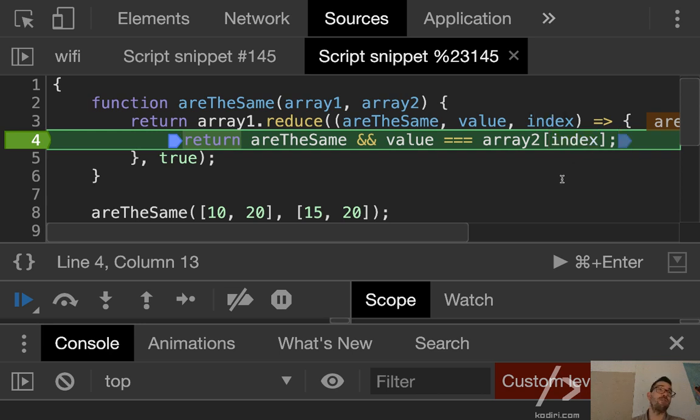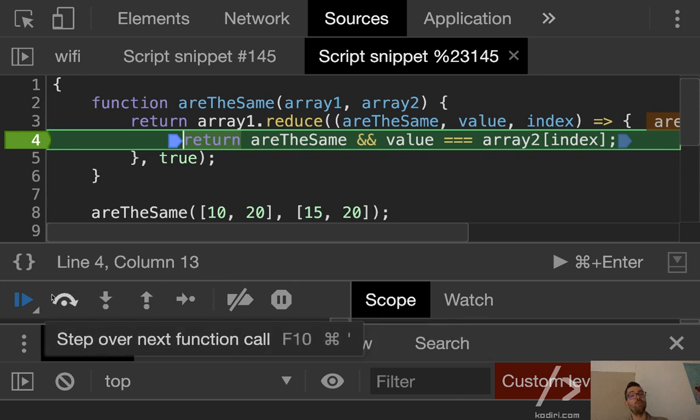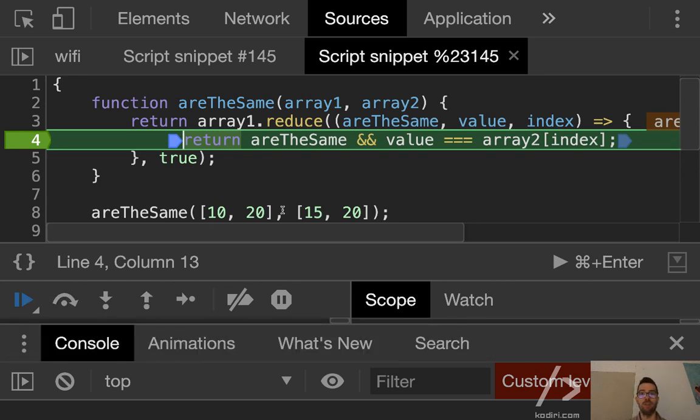What's the value of the second array on index 0? 15. Is 10 equal to 15? No. So we return what? False. And we go to iteration number 2. So what's the new value of are the same? It's false because that's what we just returned.